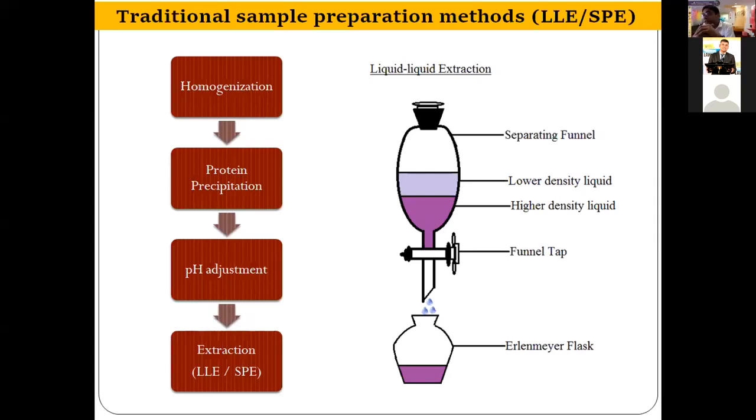After that, we have to adjust the pH, because there are many kinds of analytes, like basic, neutral and acidic. There is a basic principle, like dissolves like. So we have to adjust the pH to basic for basic analytes and acidic for acidic analytes. After that, we perform extraction, and that extraction is performed by liquid extraction, which is known to everyone.